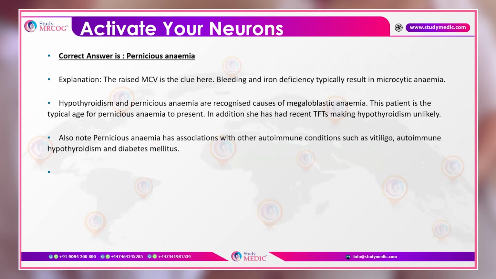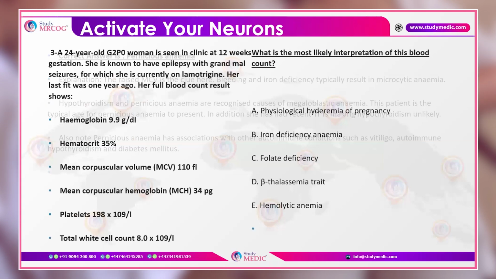Also keep in mind that pernicious anemia has association with other autoimmune conditions such as vitiligo, autoimmune hypothyroidism, and diabetes mellitus, which should be kept in mind.